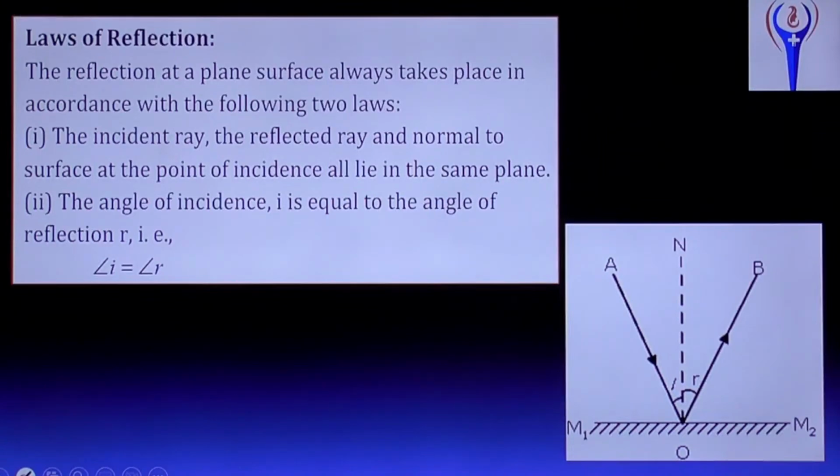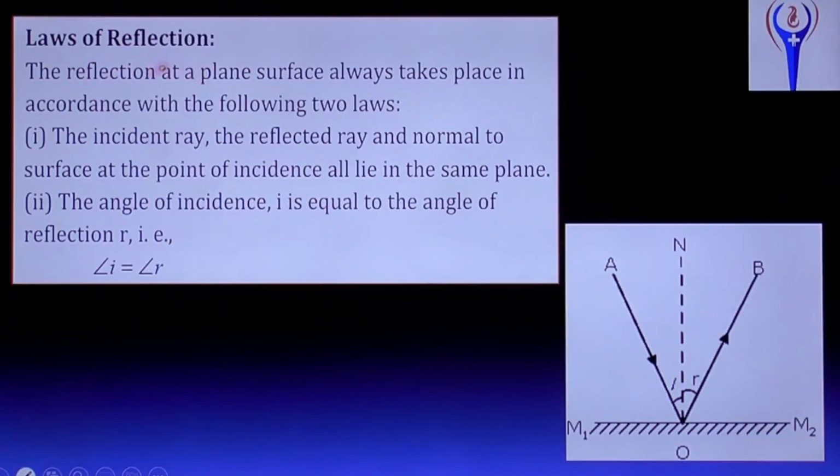So light in the form of rays undergoes reflection, refraction, and follows some properties. An important property is reflection. Light undergoes reflection. What is reflection? Bouncing back of light rays is called reflection.